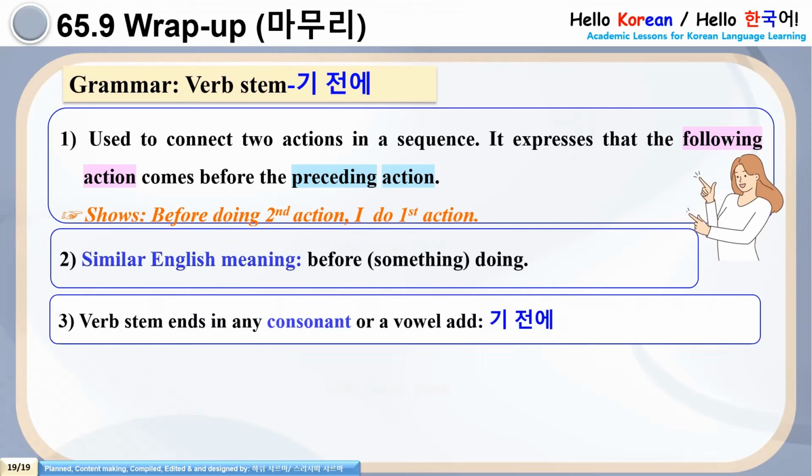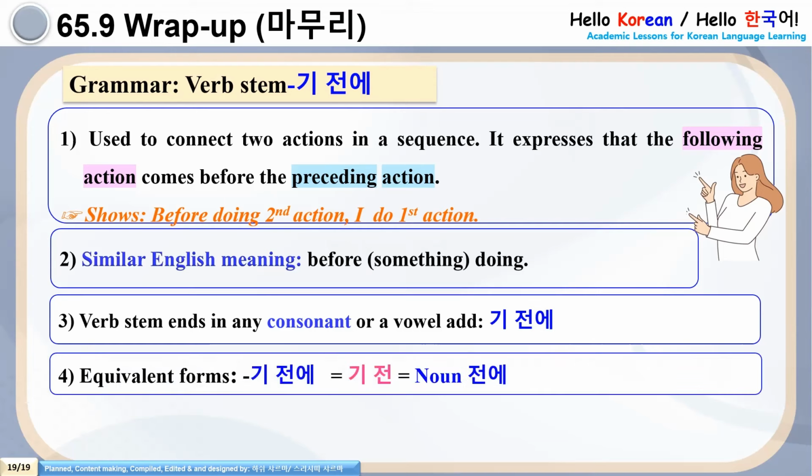Number 3. Conjugation rules. Whether there is a batchim or no batchim, just add 기 전에. Number 4. Equivalent forms are 기 전에 is equal to 기 전 is equal to noun, one space, then 전에. The meaning will remain the same. The only difference is that 기 전에 is with the verbs and 전에 with the nouns with one space.